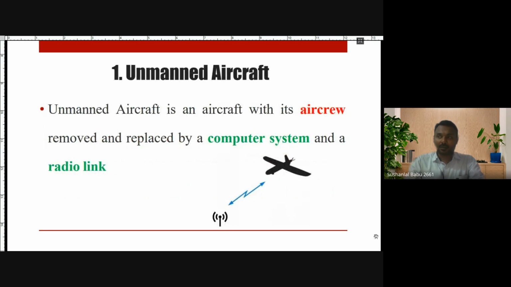So, what is unmanned aircraft? Very familiar. That word itself explains what unmanned aircraft means. Unmanned means there is no human part, or there is no man, or there is no pilot. The air crew or pilot is replaced with a computer system and a radio link. That is what is called unmanned aircraft.